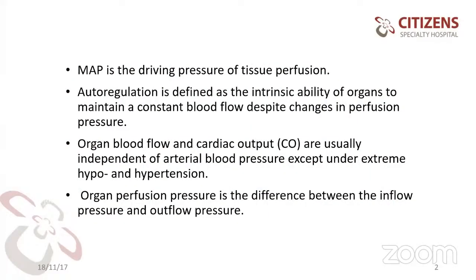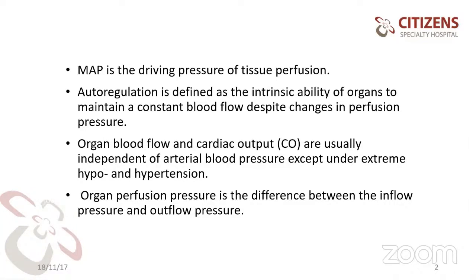Mean arterial pressure is the driving pressure of any tissue perfusion. But every organ has an autoregulation, which is defined as the intrinsic ability of the organs to maintain a constant blood flow despite changes in the perfusion pressure. Because when you are awake, when you are sleeping, when you are standing, when you are doing different physical functions, the changes in the pressure will be there.